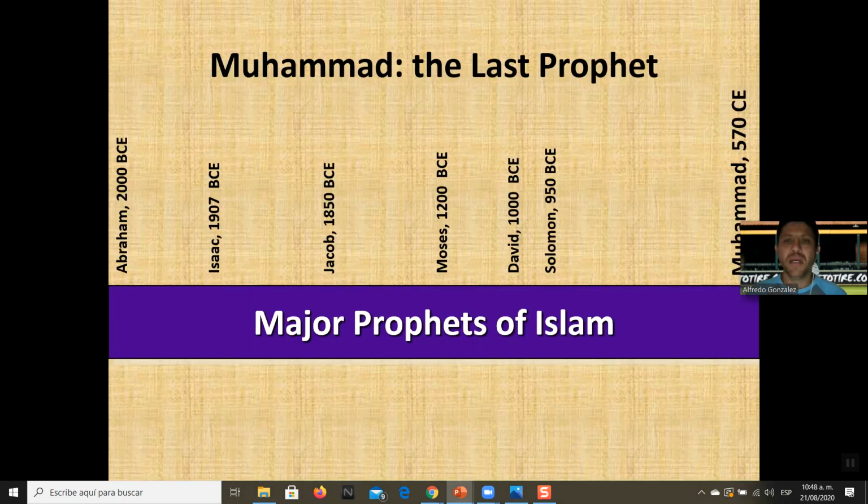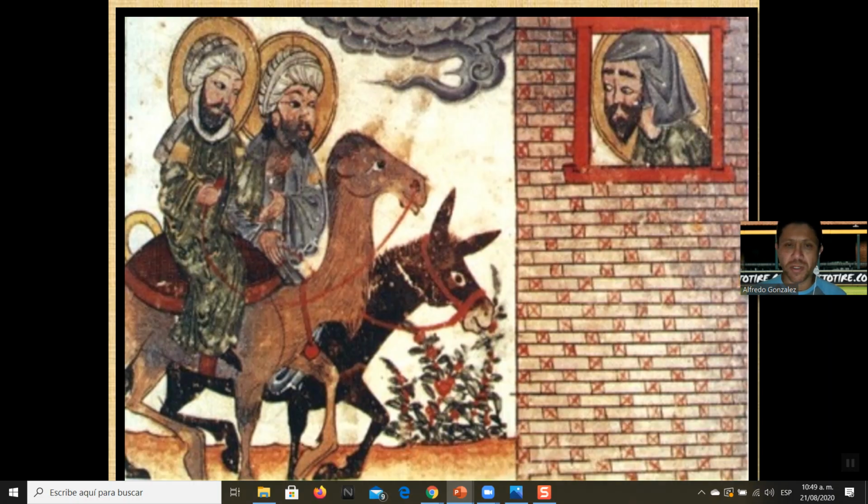And again, they also believe in some of the same prophets as Jews and Christians. These are some of the major prophets in Islam, and that's Abraham, Isaac, Jacob, Moses, David, Solomon. They also believe in Jesus Christ, but they only believe that Jesus was a man and a prophet of Allah, and not necessarily the Son of God, or that he was divine in some way.